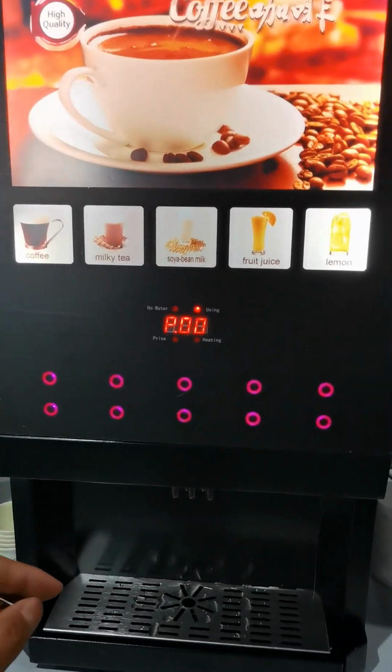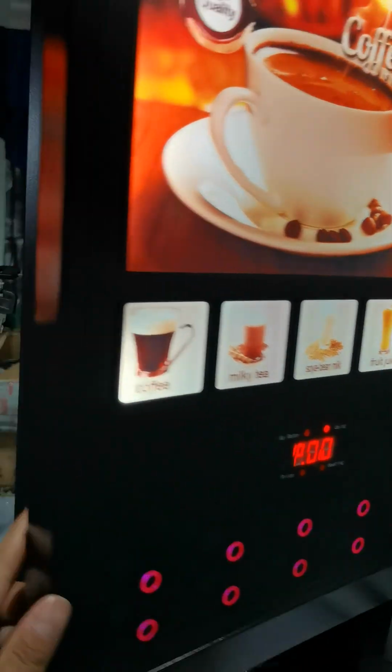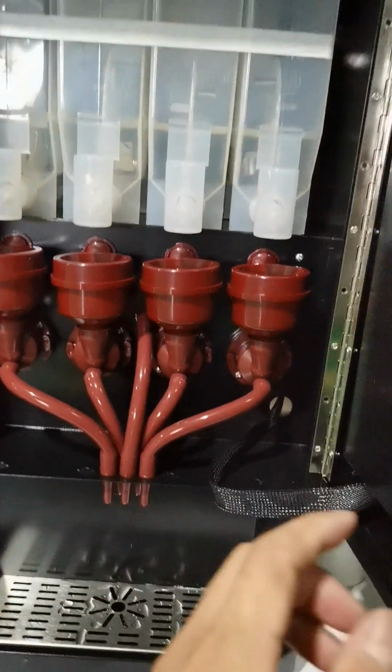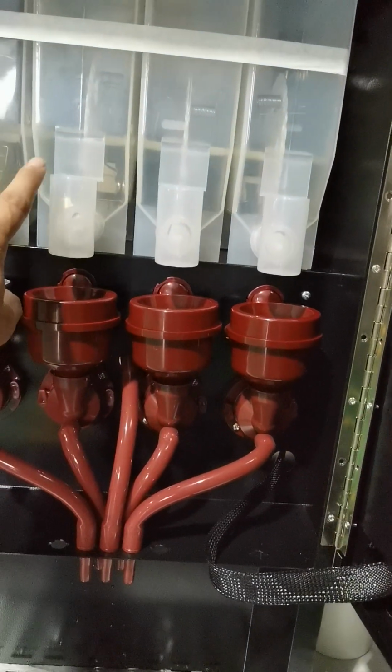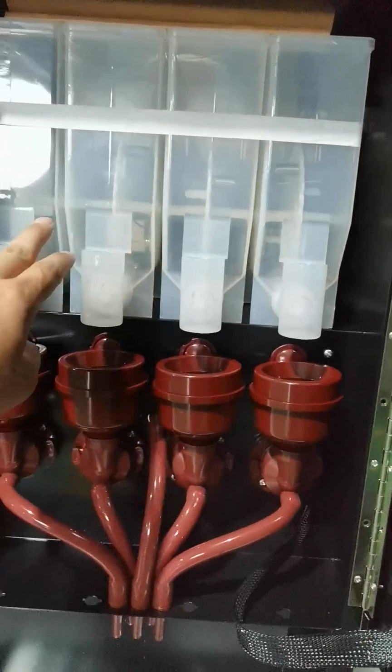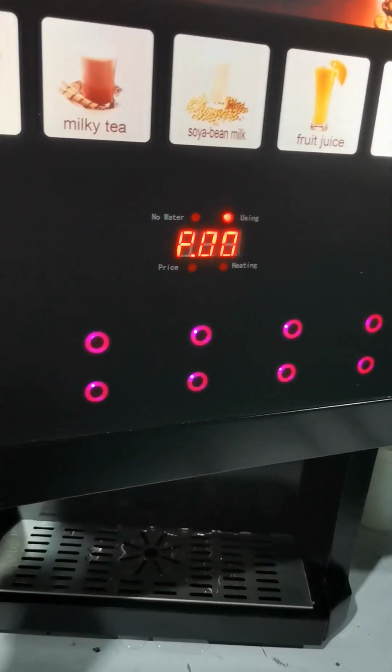And this one also 4 canister and 1 hot water, and he can mix the coffee, milk, sugar, chocolate, and can mix the 9 hot drinks and 1 hot water.